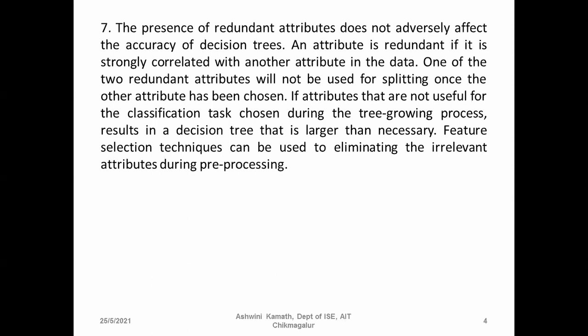For example, date of birth. Depending on the date of birth, I cannot classify whether the person will return the loan or not. That is not required there. So certain attributes will not be useful for the classification task, like any date, for example loan taken date or date of birth. What happens when we take such an attribute? It will just increase the size of the decision tree, which is unnecessary and not at all required.